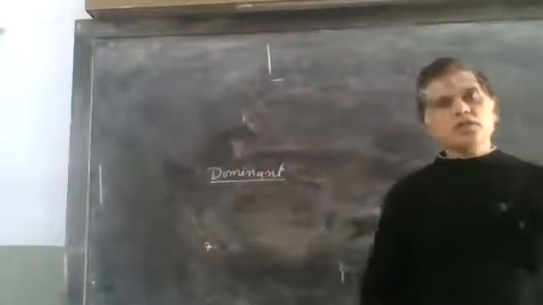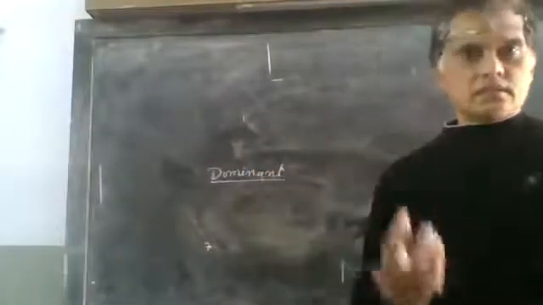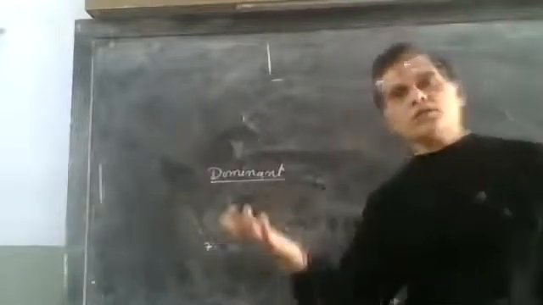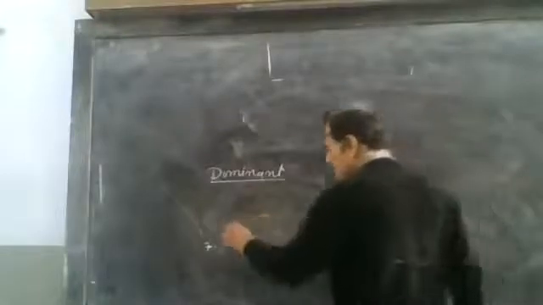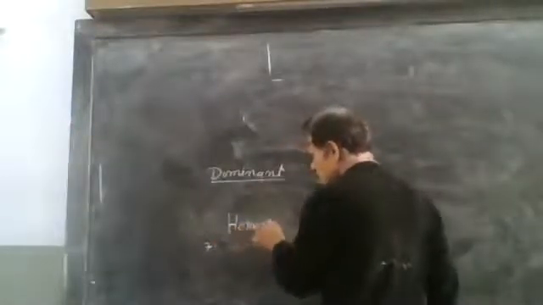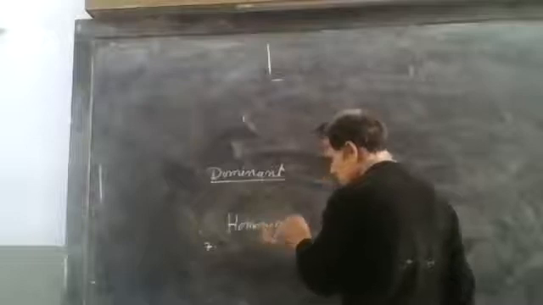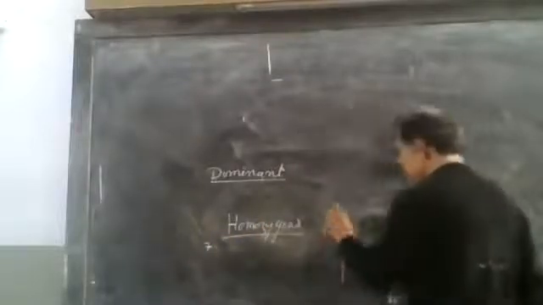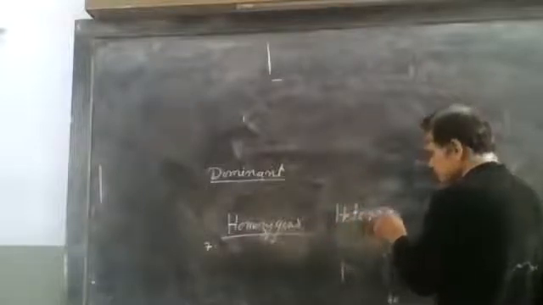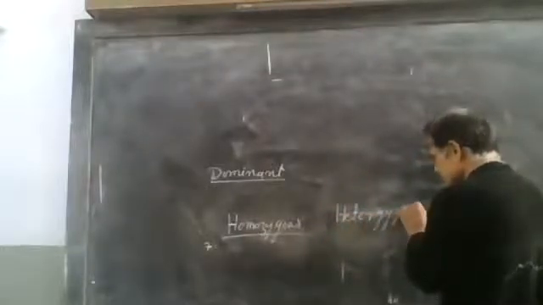Dominant is the type of character which expresses itself always, in homozygous condition and in heterozygous condition. Other terminology: homozygous and heterozygous.